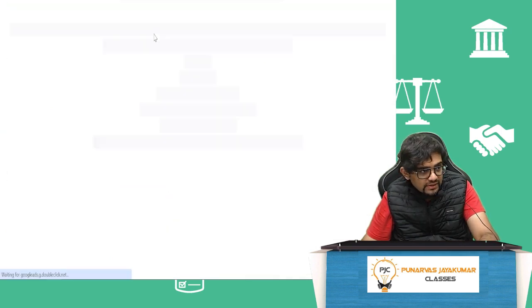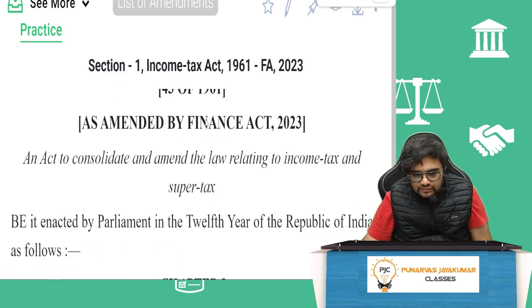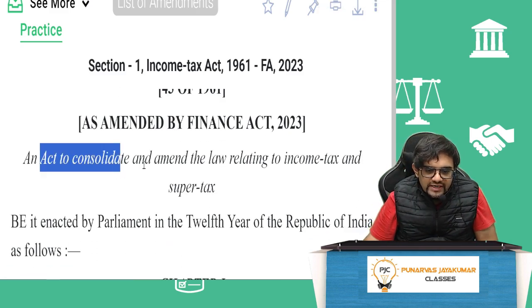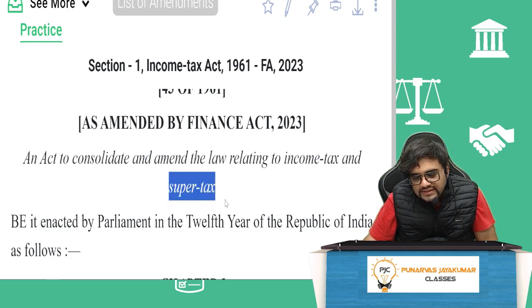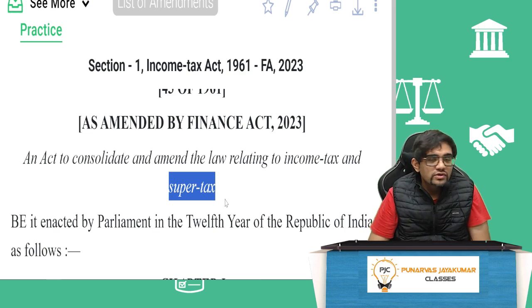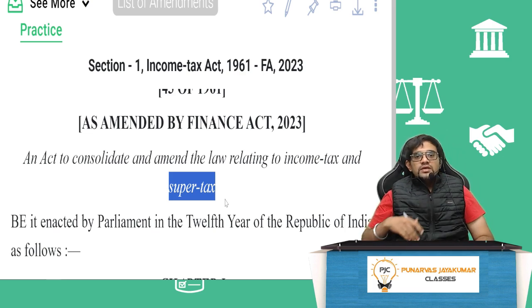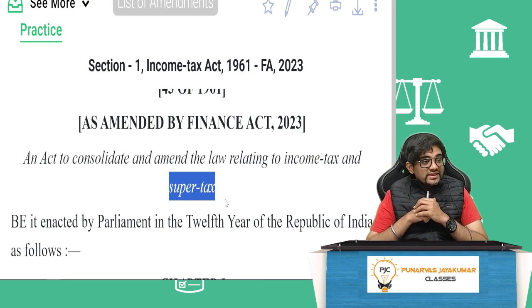If you see the preamble: an act to consolidate and amend the law relating to income tax and super tax. Super tax means surcharge. Tax on tax is called super tax. Earlier there used to be something called wealth tax, and wealth tax was abolished. Now what has come in place of that, of course, is your surcharge.